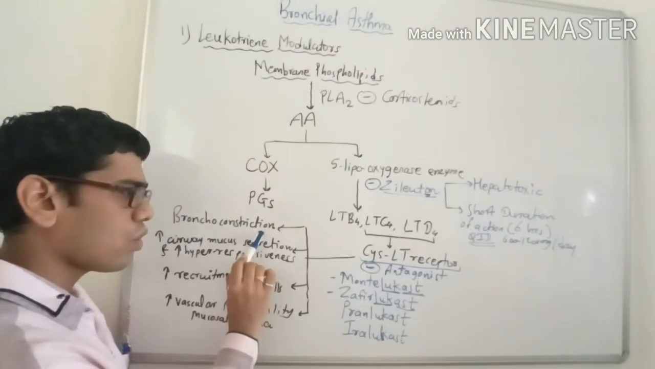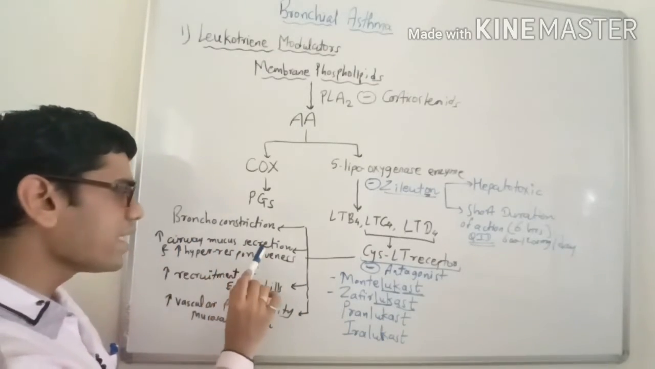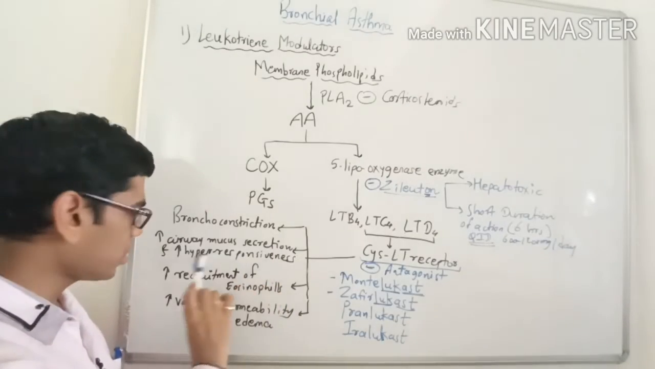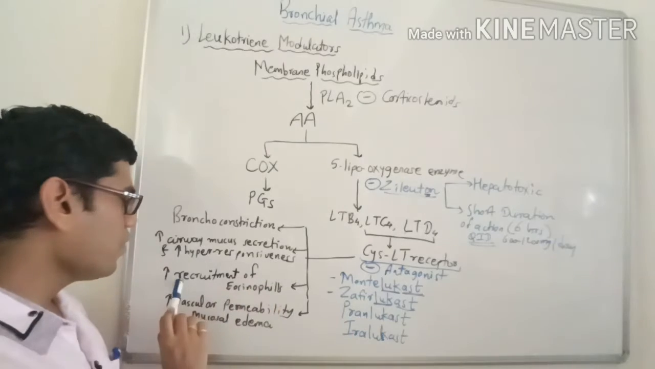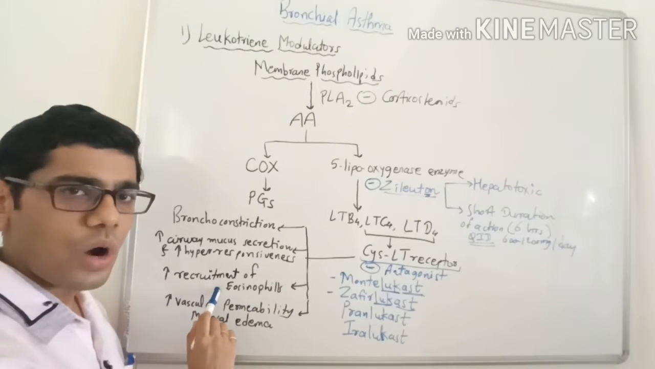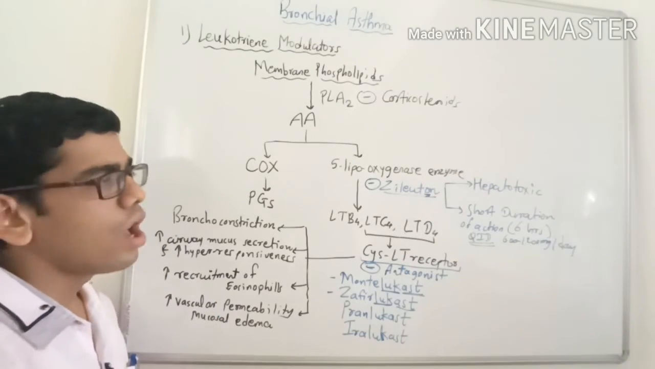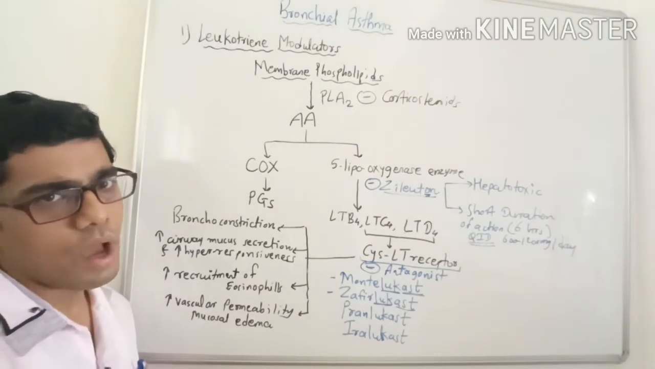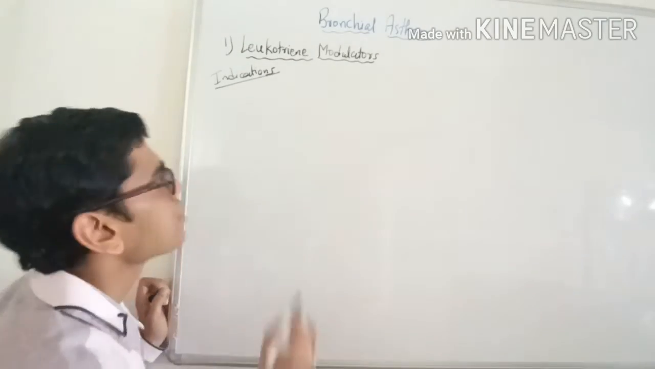So instead of bronchoconstriction, these drugs will produce bronchodilation. Second, they will decrease airway mucus secretion and also decrease airway hyperresponsiveness. They will decrease the recruitment of eosinophils, so sputum eosinophil count is especially reduced. And they decrease mucosal edema, which can be beneficial in patients of asthma. Coming to the indications or uses of montelukast and zafirlukast.